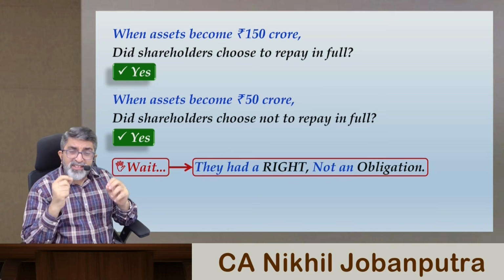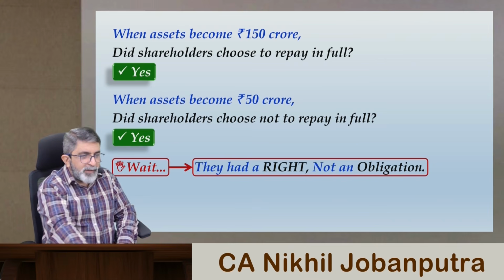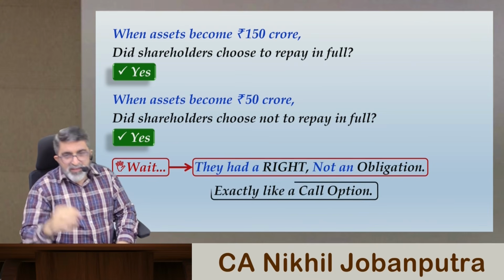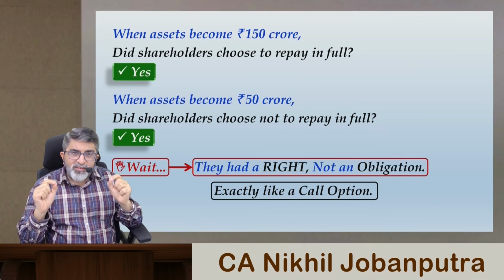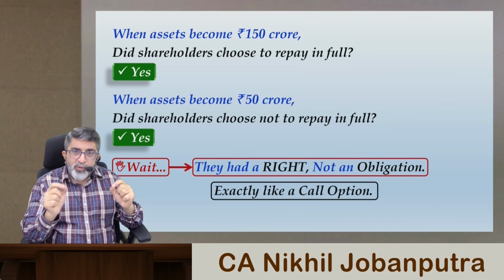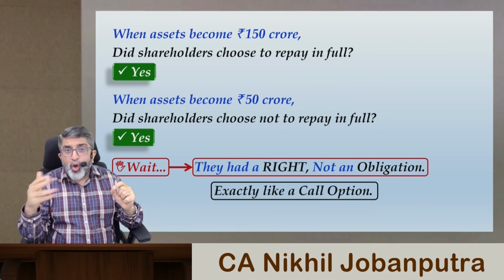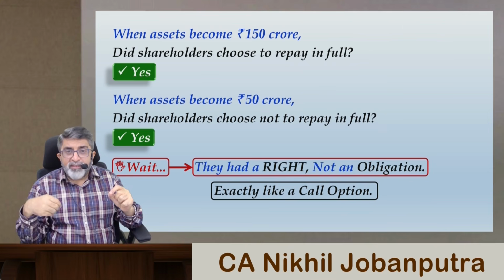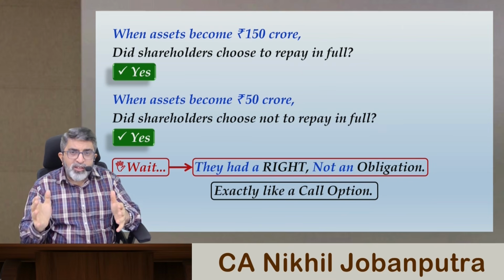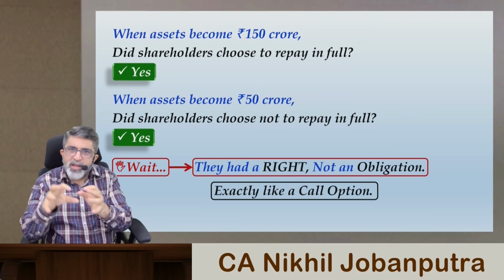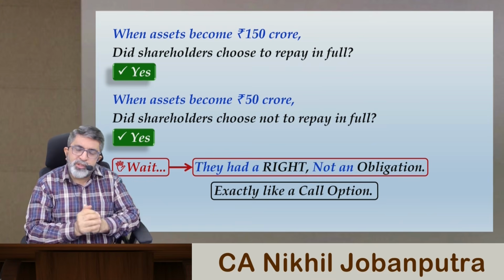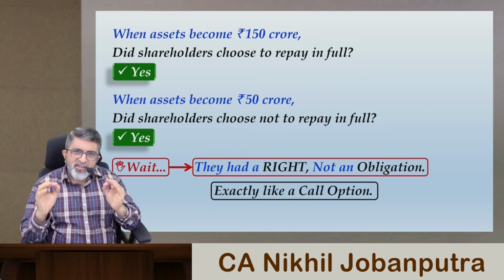So in both cases they have exercised this choice, and this is exactly like a call option. So now what is the fundamental question? Why are we calling equity a long call? That means why equity is considered to hold a call option. Long call means holding the call option, owning the call option. Let us understand this point very well.